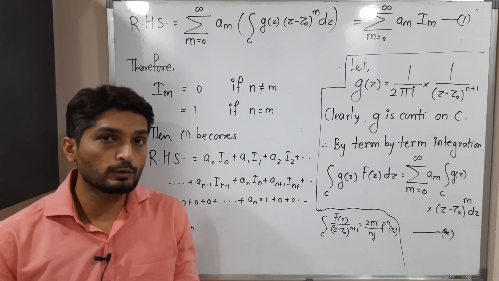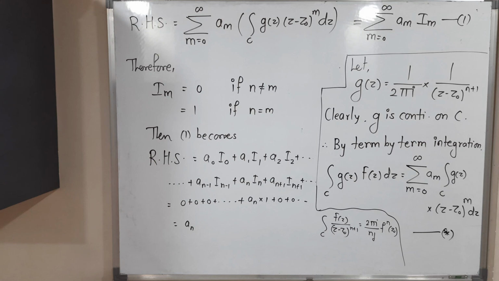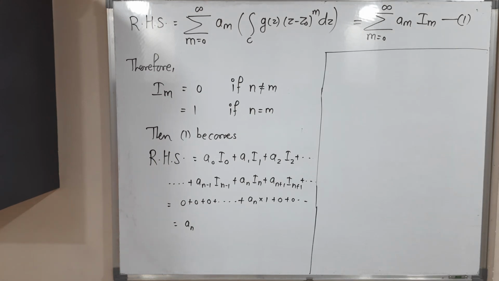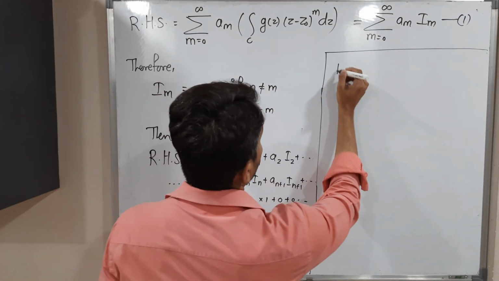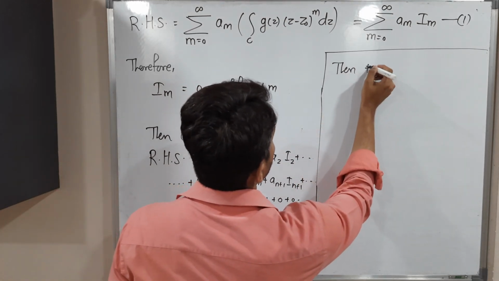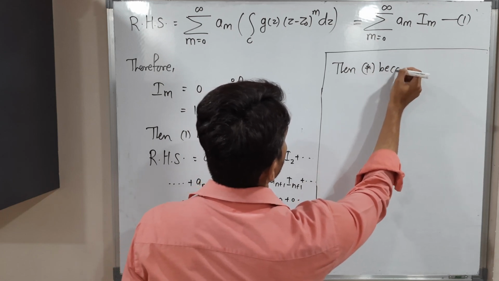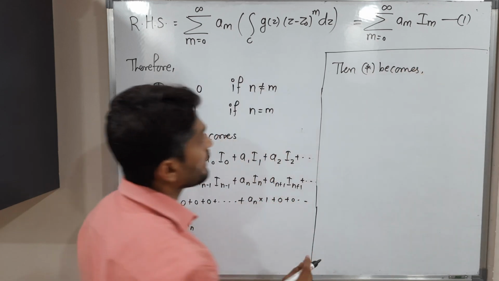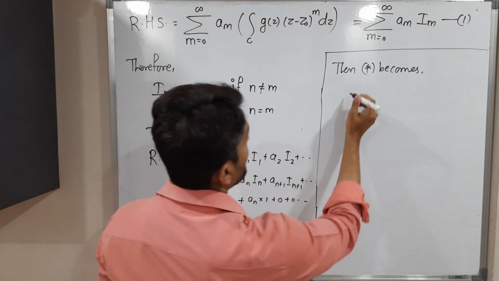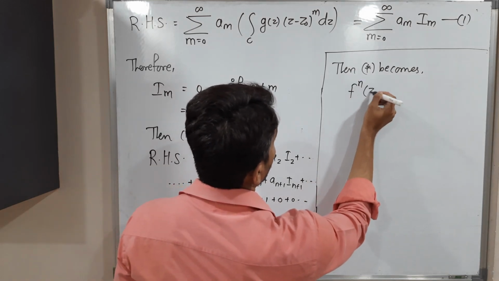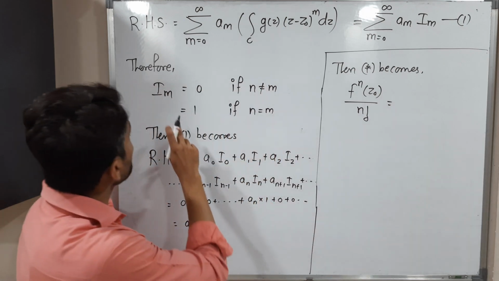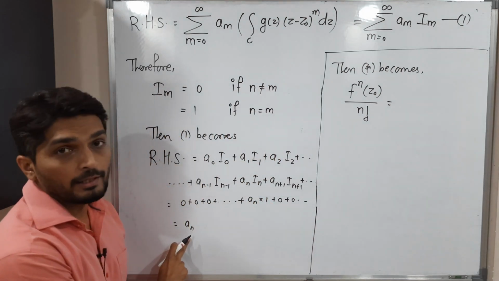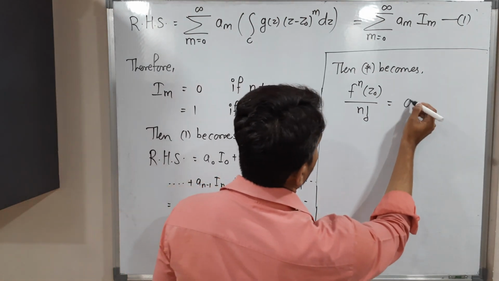So let us put those values in star. Just make a screenshot of it, then I will go further. Therefore star becomes: the left hand side we have got its value, the nth derivative of f at z naught upon n factorial, and the right hand side we solved, and its value is an. So let me mention here an.